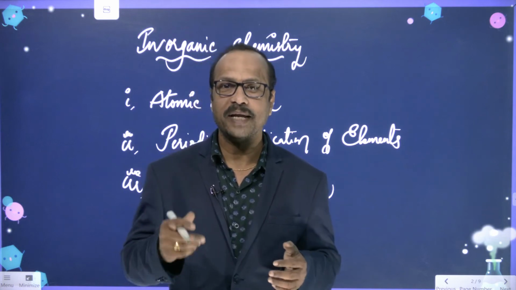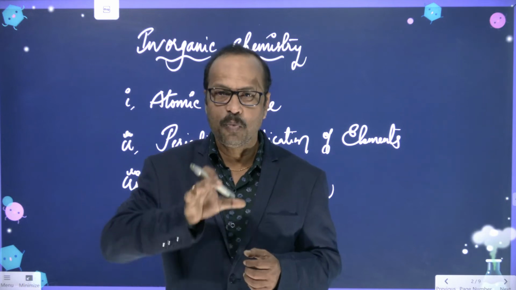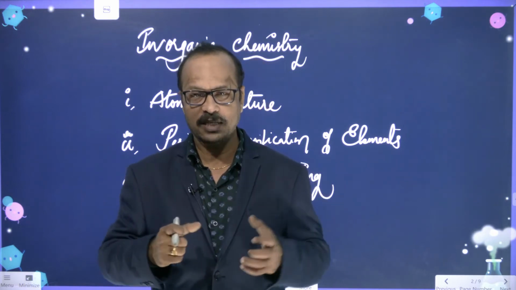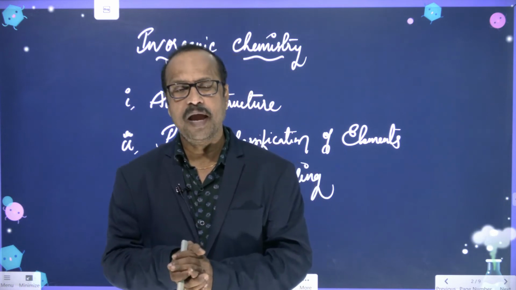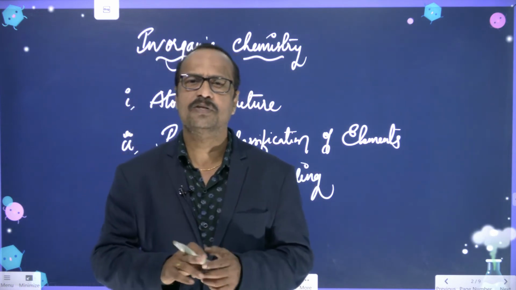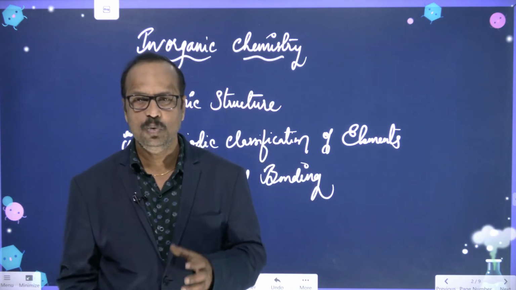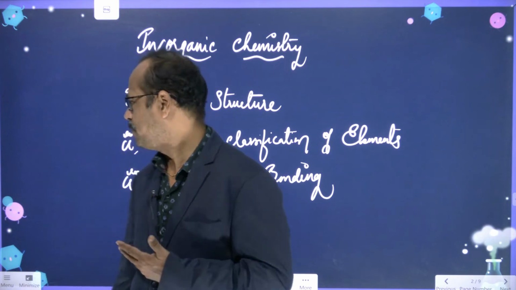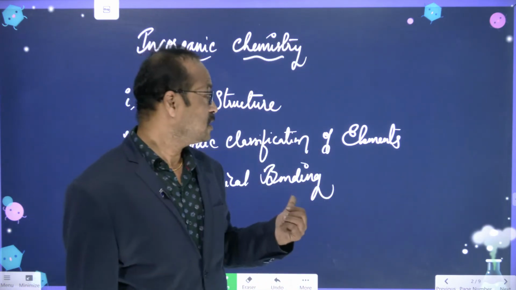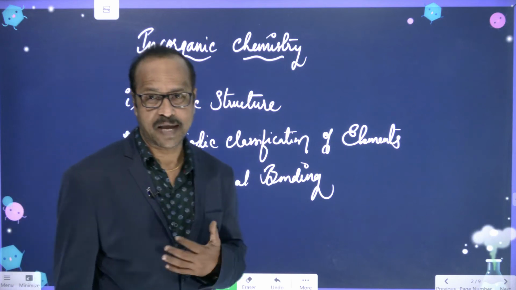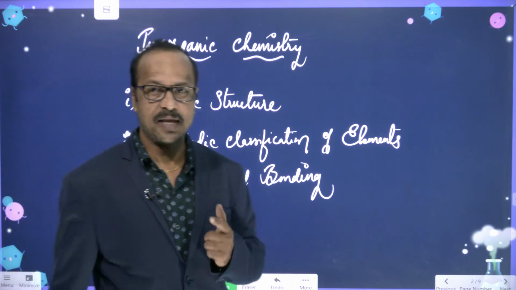You will be able to draw the structure of that molecule, say what type of force is present among the atoms in the molecule, and what their properties are. So in this chapter we are going to discuss chemical bonding. These three chapters actually come under inorganic chemistry. These three chapters we are going to discuss in the 8th class.